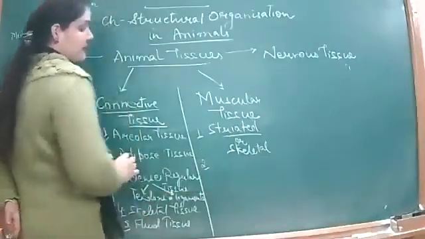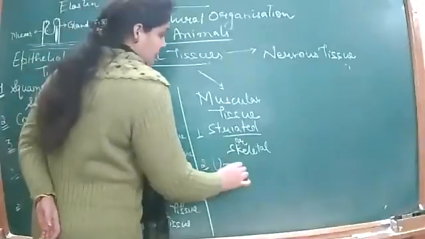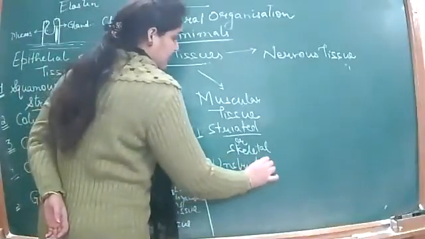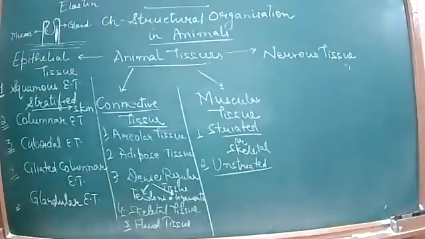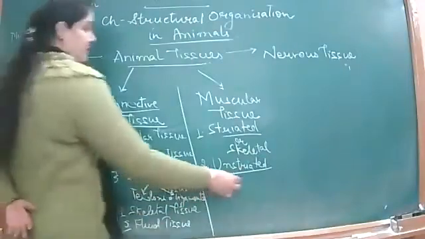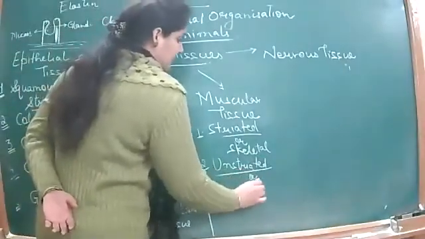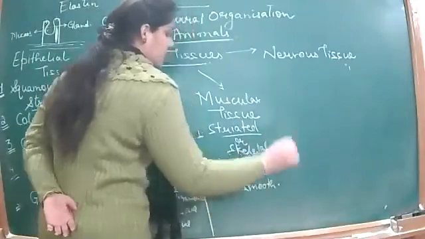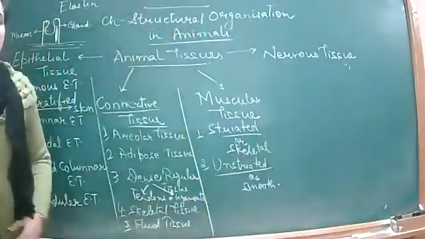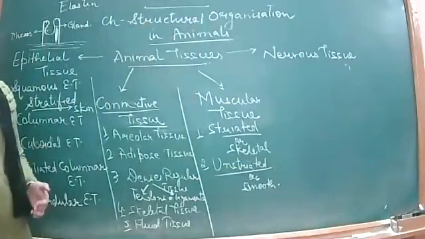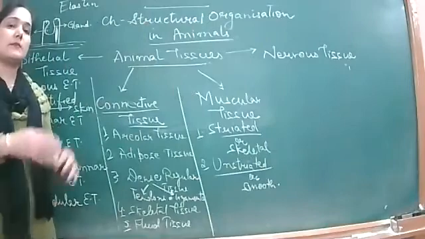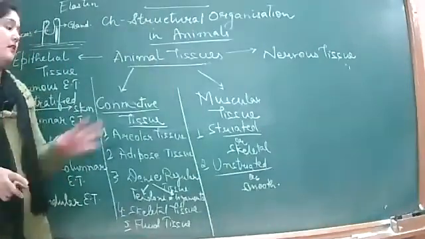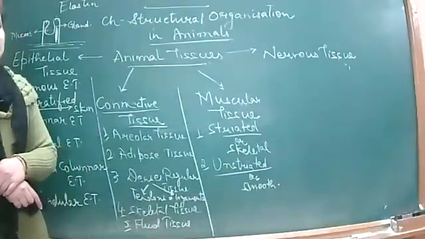Then the second is the unstriated muscle tissue. Unstriated muscle tissue has a special structure, that is the spindle shape. And what is the other name given to these unstriated muscle tissues? Smooth muscle tissues. They are called smooth because there are no striations, so unstriated, and these cells are arranged in the form of a smooth sheet, with all the spindle-shaped structures arranged one after another. So this is the unstriated muscle tissue.